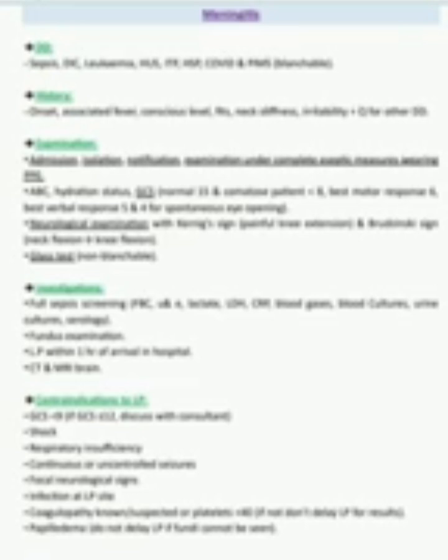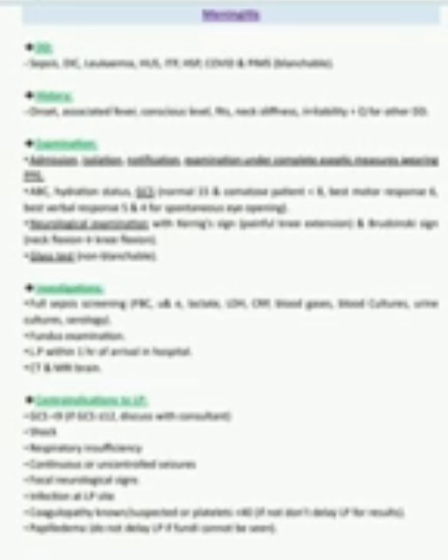Now what history would we like to ask in this patient? So for meningitis we can ask the onset, course and duration. Is that associated with any fever, the child's consciousness level, and any fits, neck stiffness, irritability. Also the child's diet habit, when he last ate, because hypoglycemia can be one of the causes. We also ask how long he has been suffering, because febrile convulsion can be excluded. Family history of any similar conditions, because we know febrile convulsion is an autosomal dominant condition. Is it a first attack or recurrent attack, any associated infections like UTI, ear infection, anything present or not. So this history we will ask in meningitis.